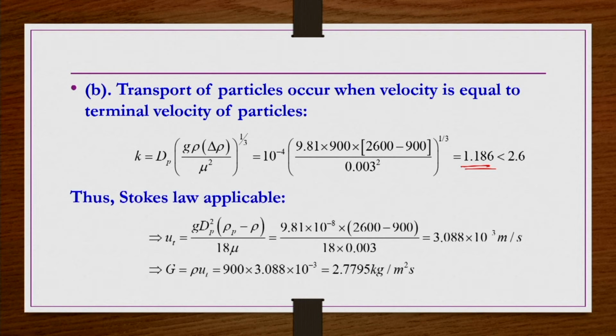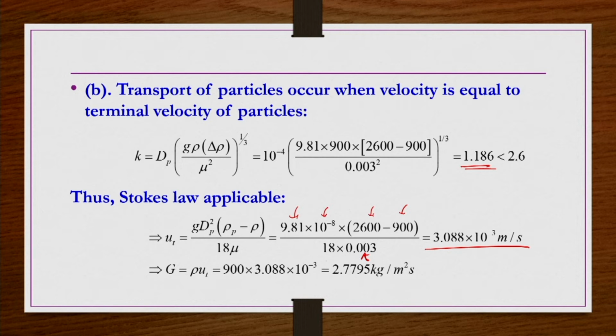Under Stokes law, the settling velocity u_t equals g d_p square delta rho by 18 mu. You substitute all the values, g d_p square (rho_p minus rho) and 18 mu, simplify, and you get settling velocity as 3 into 10 power minus 3 meter per second.